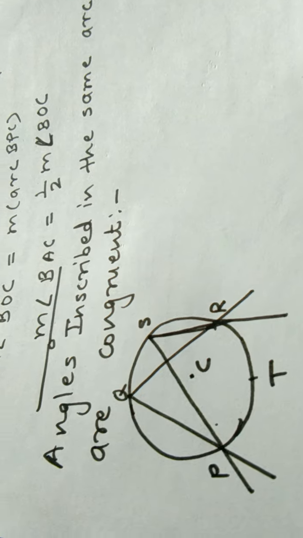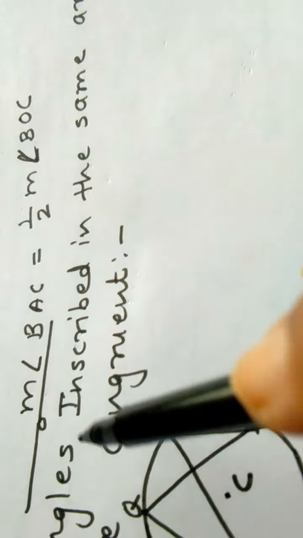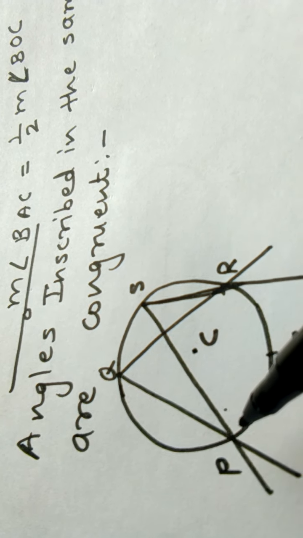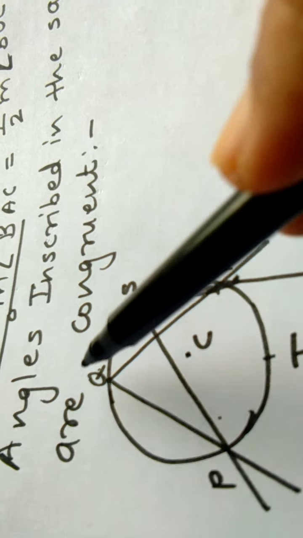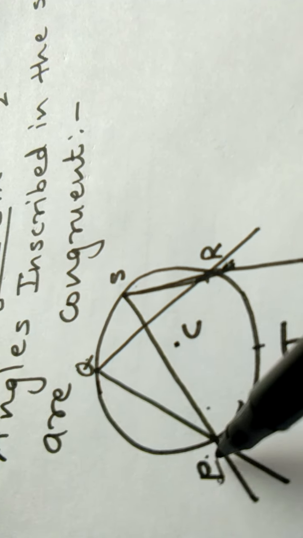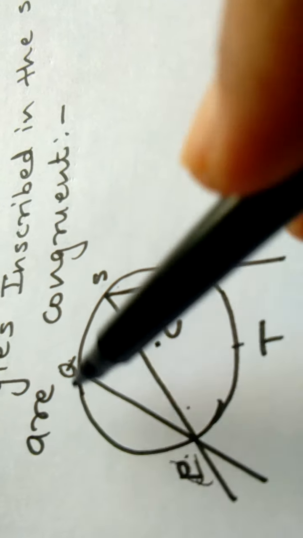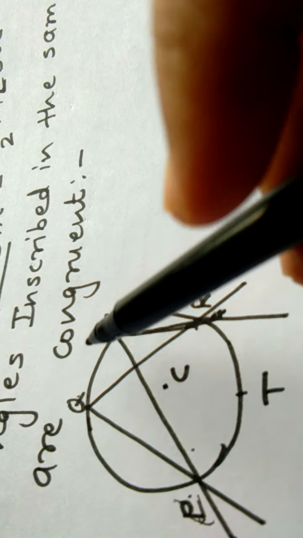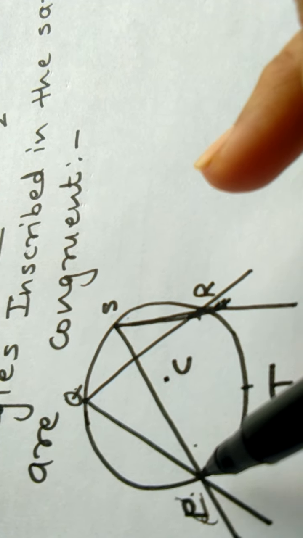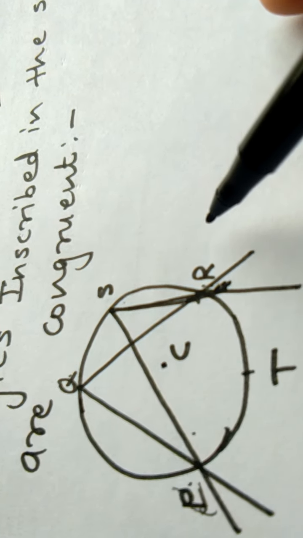Okay, see, we will see one important result. Angles inscribed in the same arc are congruent. It means, see in the figure, this angle PQR is inscribed in the arc PQR. Again, angle PSR is also inscribed in the arc PQR. Both are the same. Both these angles are congruent, they intercept the same arc: arc PTR is intercepted by these angles.